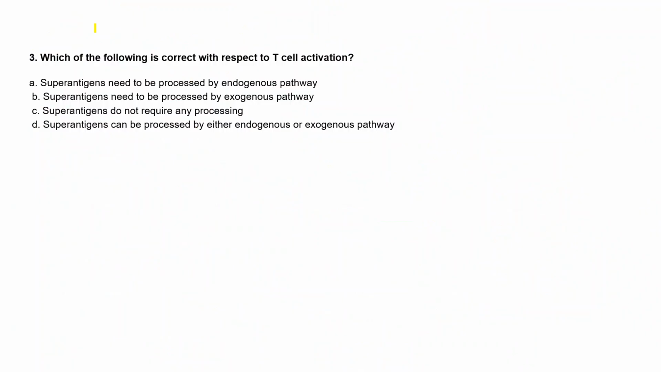Moving to the next question: which of the following is correct with respect to T cell activation? Option A, superantigens need to be processed by the endogenous pathway. Option B, superantigens need to be processed by the exogenous pathway. Option C, superantigens don't require any processing. And option D, superantigens can be processed by either the endogenous or exogenous pathway. You have 2 minutes.